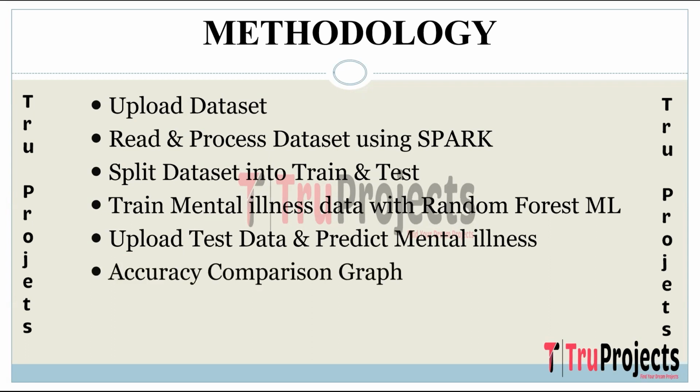Accuracy comparison graph. After prediction, this module generates a graphical representation, typically a graph or chart. It displays the accuracy and error rates of the random forest machine learning algorithm. The graph helps visualize and compare the accuracy of the model's predictions against the error rates, demonstrating the model's performance.